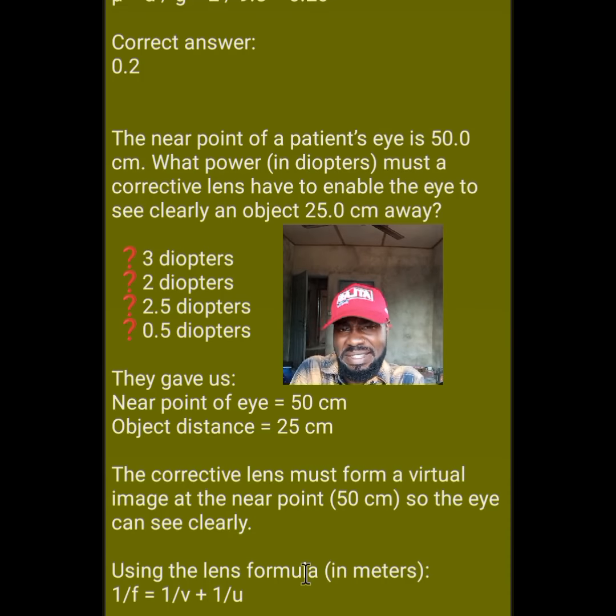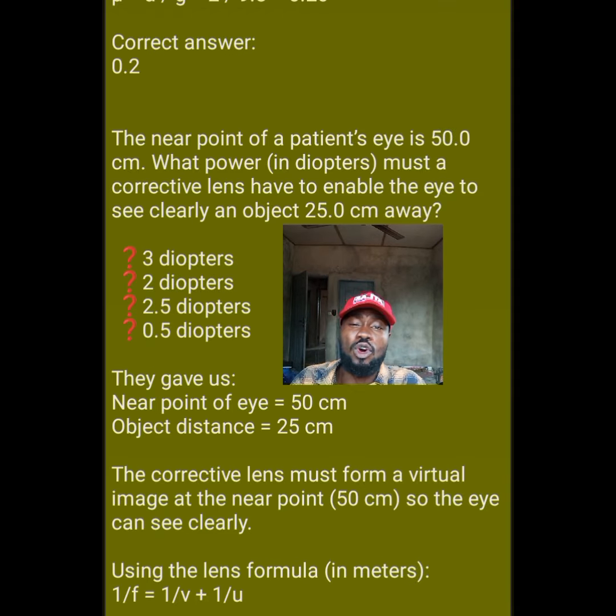JAMB 2026 candidates, for those of you who entered one chance as a result of this question you see on your screen, you are so lucky because I have decided, because of the amount of comments I got and your popular demand, that I should explain this question. Because of those who entered one chance, I am going to explain it. Why are you so lucky? I will tell you. You are so lucky because you are going to see this question in your JAMB UTME.